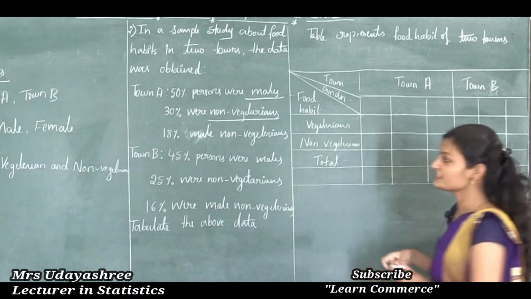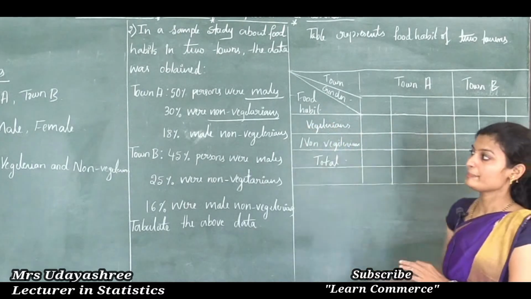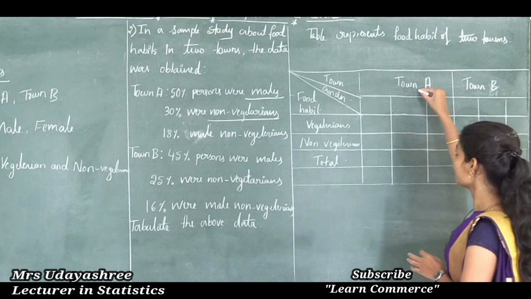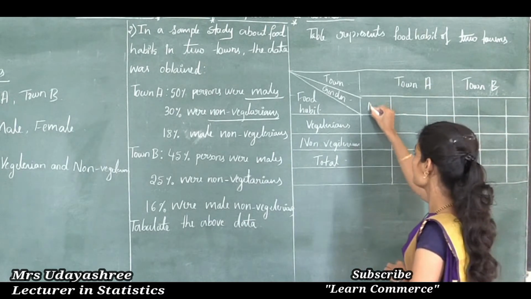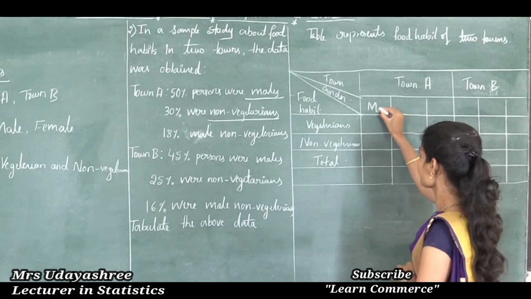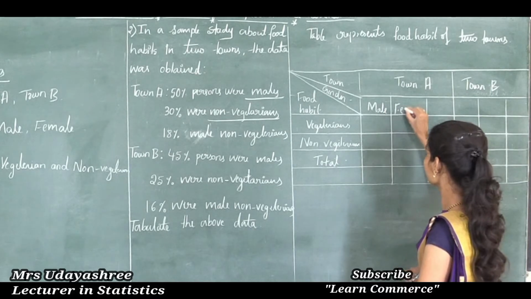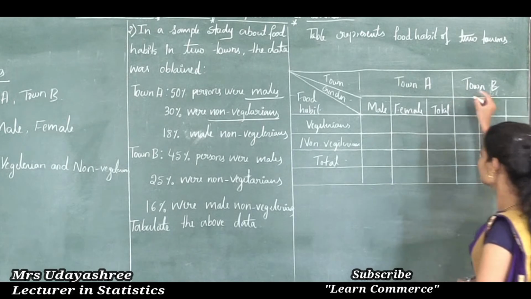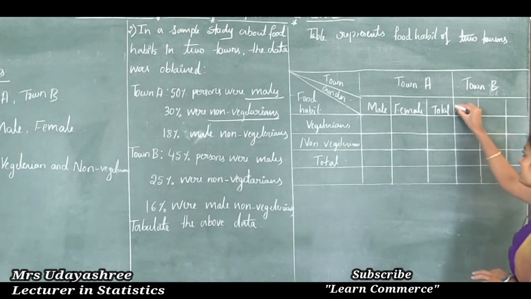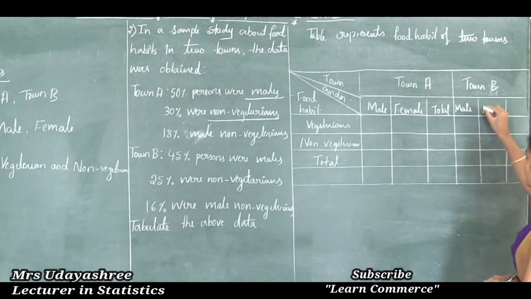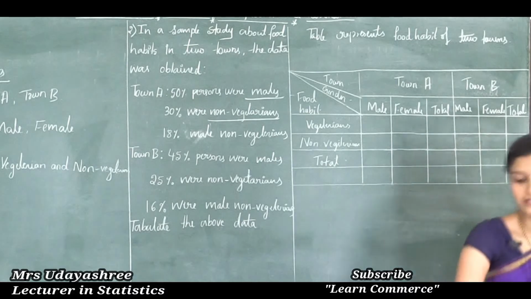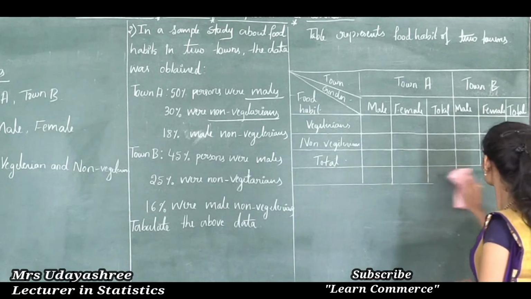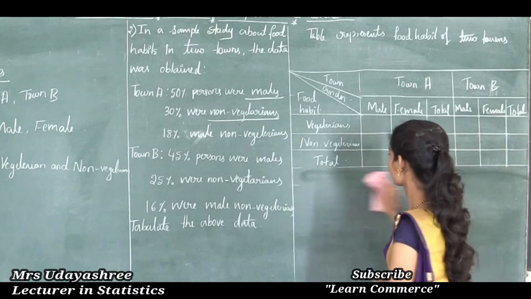What are the genders here? Male and female. So first for town A, the genders are male and female, and here I will write total. And for town B, the genders are male, female and total. This last row is not needed, so I will rub this.